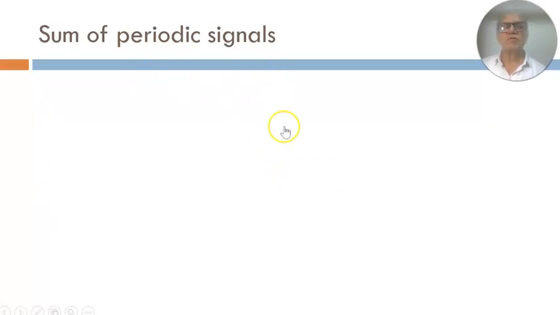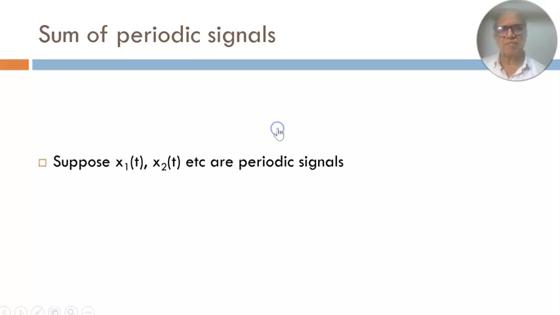Now, suppose we have a number of periodic signals and we add them together. We take their sum. Then the question we ask is, will the resulting signal, that is the signal that you get after adding all these individual periodic signals, is it going to be periodic? So it will be periodic under certain conditions which we will study.